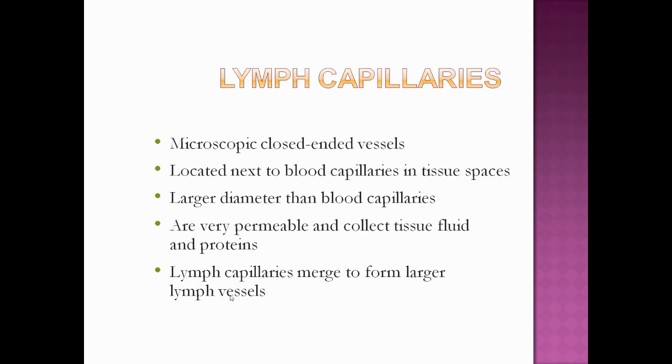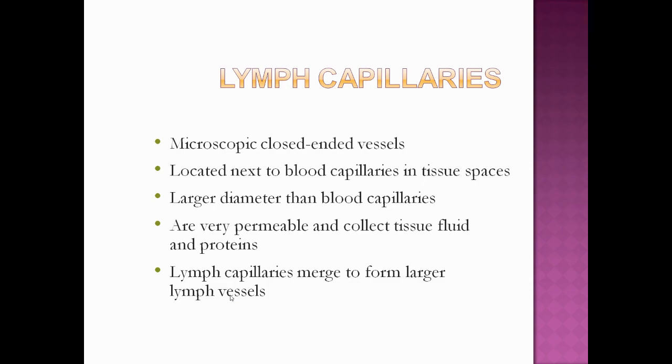What are the lymph capillaries? These are microscopic closed-ended vessels located next to the blood capillaries in tissue spaces, but they have a larger diameter than blood capillaries and are very permeable, and they collect tissue fluid and proteins.